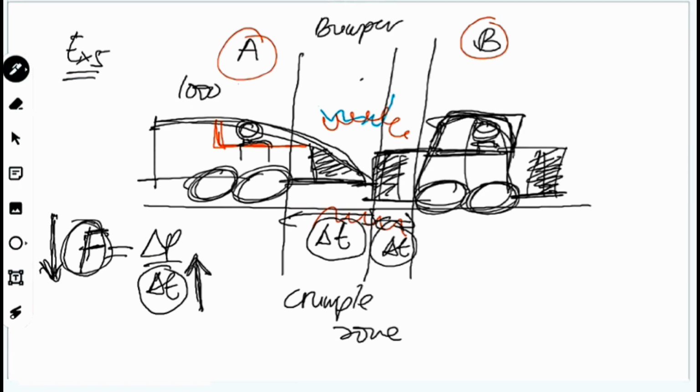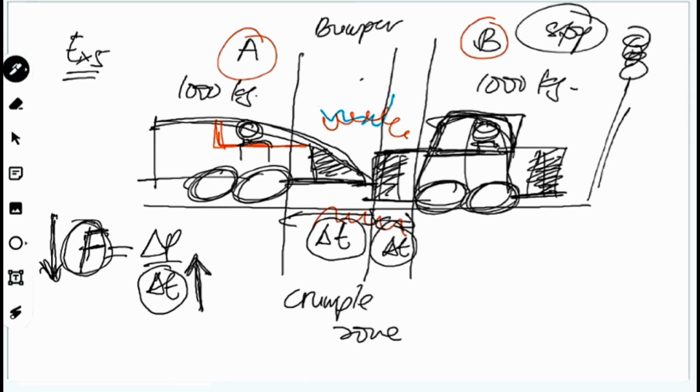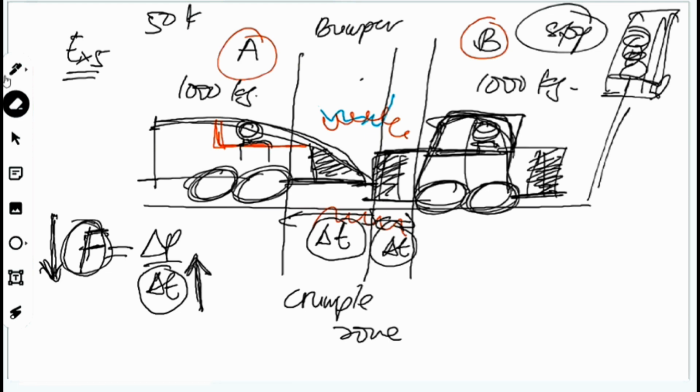Okay, car A 1000 kilograms. Car B is 1000 kilograms. Next one, A and B is here. Different model but same mass here. And then car B speed here adalah stop. That means stationary lah, stopping. For example, there is a traffic light here. Suddenly there is a car A hitting car B. The speed of the car, 50 kilometer per hour here. So 50 kilometer per hour hit the car B.